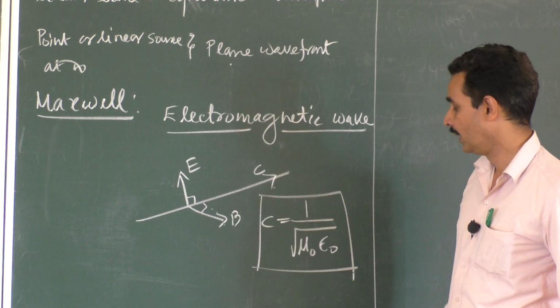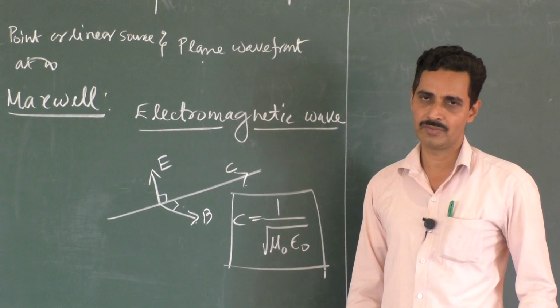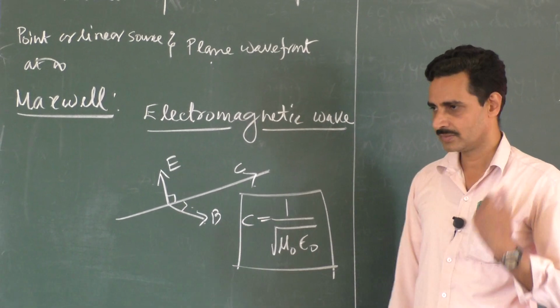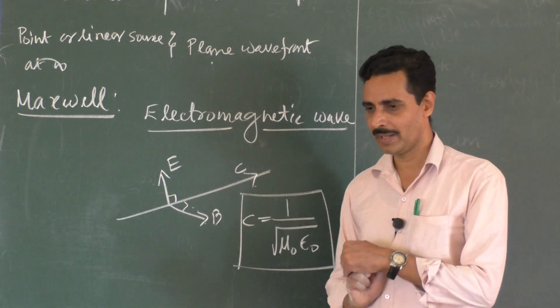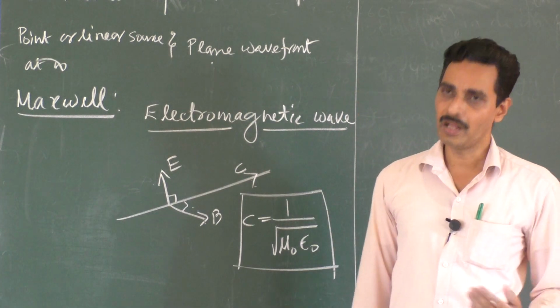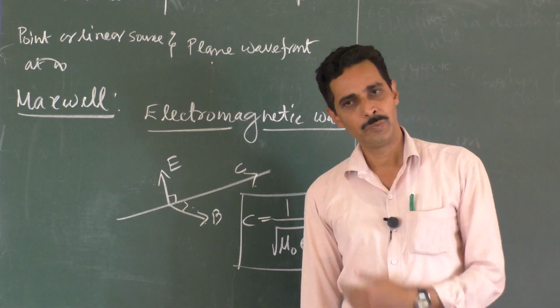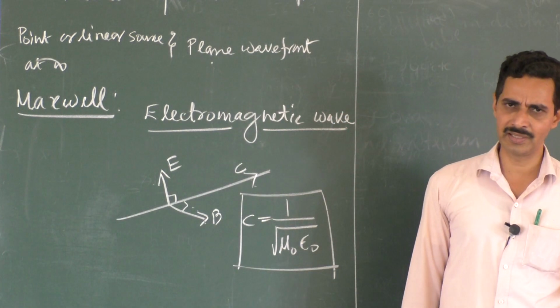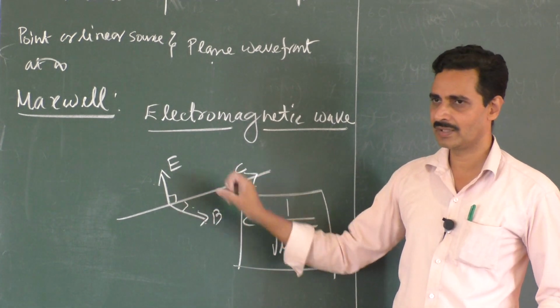This is the speed of light. The values of these were substituted and calculated, and the velocity of light was got, 3 into 10 to the power 8, the same answer. That was the theory given by Maxwell. So according to him also, light is a wave, but a special electromagnetic wave which doesn't need any material medium. It can even travel in vacuum, but you should have timely varying electric and magnetic fields.